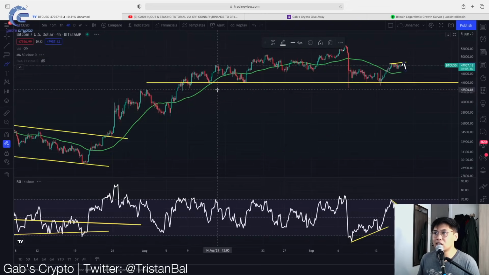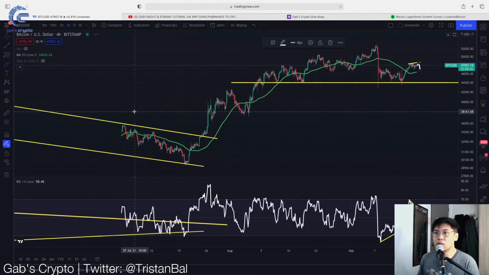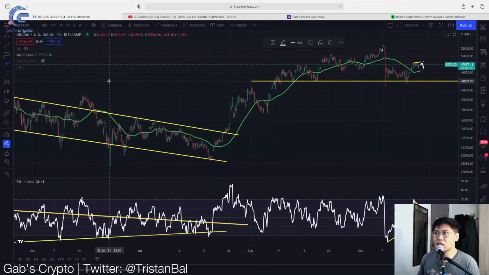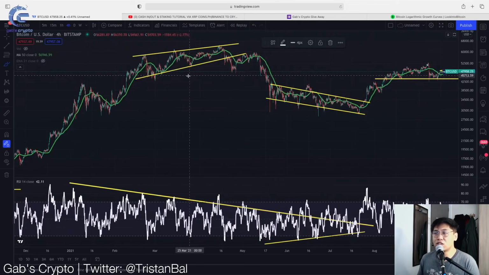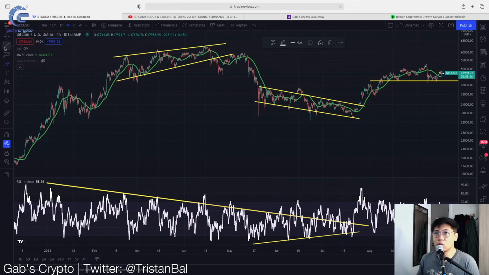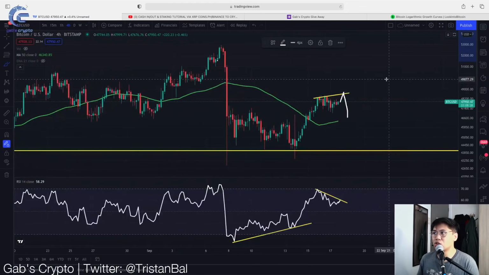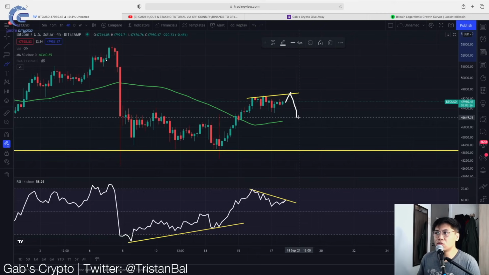And then more likely, I think we're going to pull back to the 50 moving average in the 4-hour time frame. Kasi look at that. We usually go back to the 50 moving average in the 4-hour time frame. Kasi if you're going to look at historical data, we usually get bounces off from that area. So ayan no. We usually get those bounces. So I think we are going to more likely go back to this 50 moving average in the 4-hour time frame.